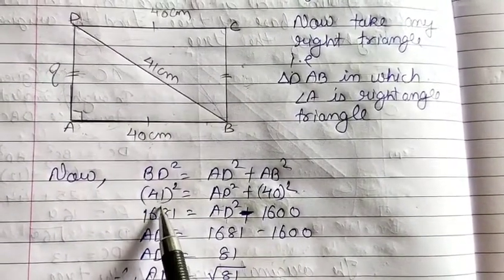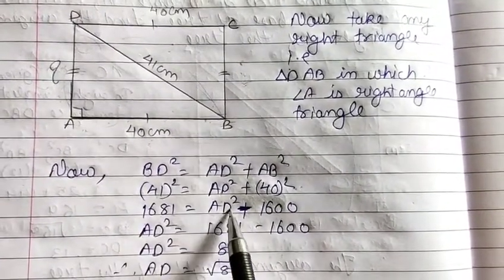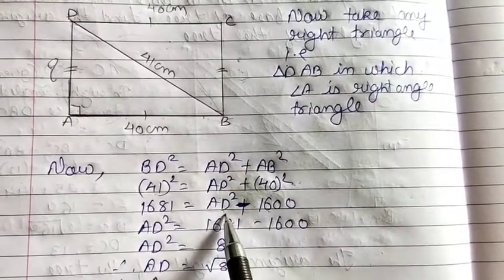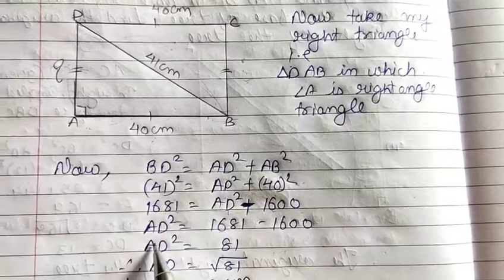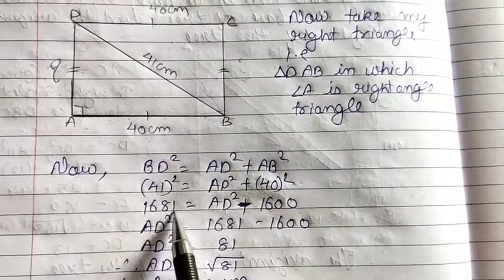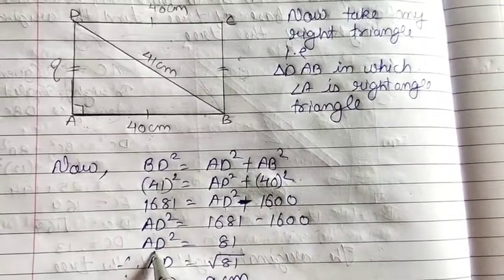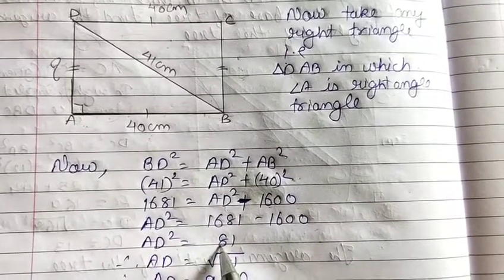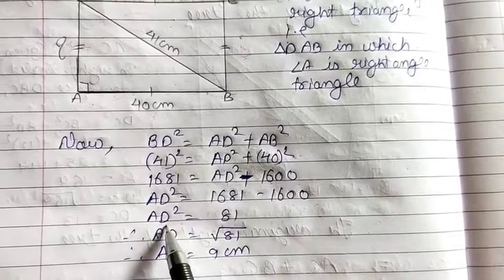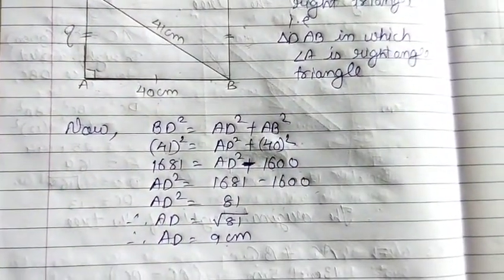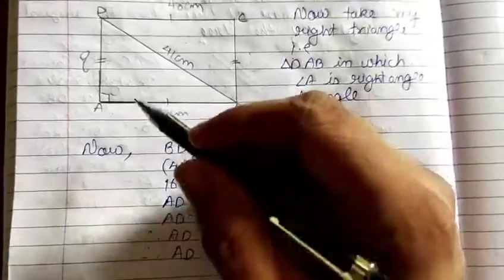Now square of 41, that is 1681, equals AD square plus square of 40, which is 1600. To find AD square, you have to transpose this 1600. So AD square equals 1681 minus 1600, which gives 81. But we need to find the length of AD, so you have to take the root of 81, that gives 9 centimeter. So this is how we got the length of AD, and AD equals BC.